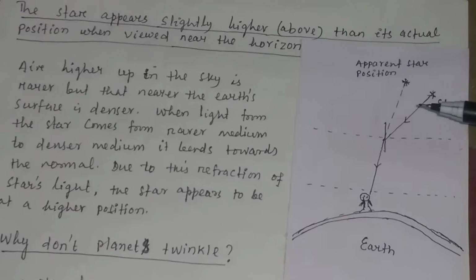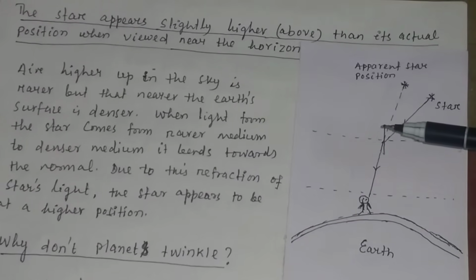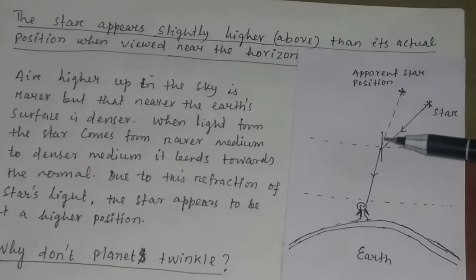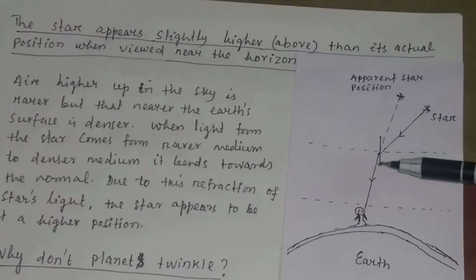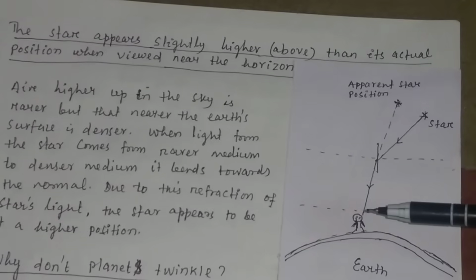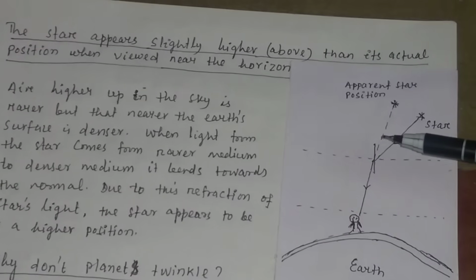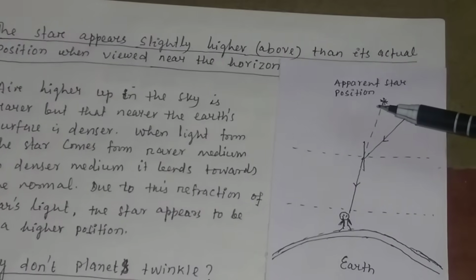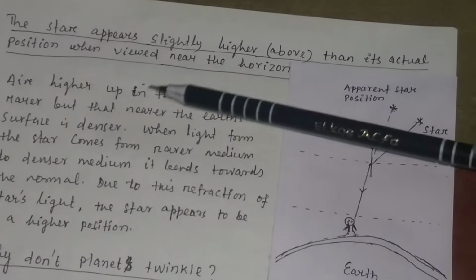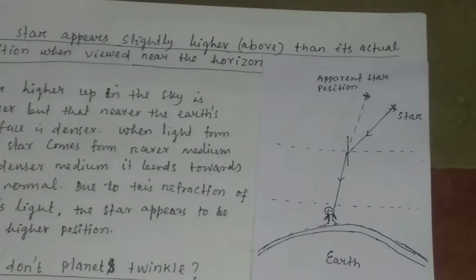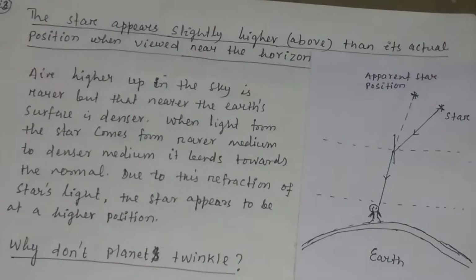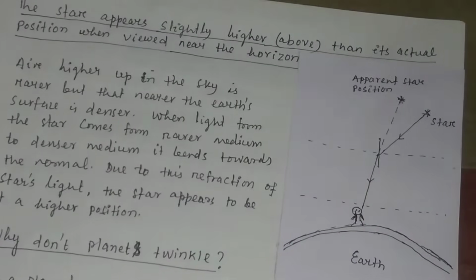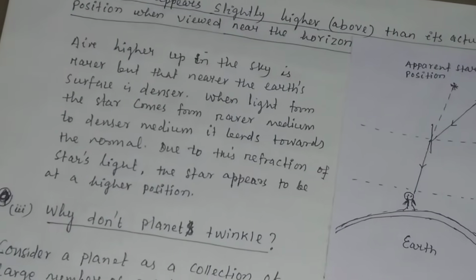And when light travels from a rarer medium to a denser medium, it bends towards the normal. So light coming from the star moves towards the normal. If you produce this line in this direction, this will be the apparent star position. Due to this refraction of starlight, the star appears to be at a higher position.